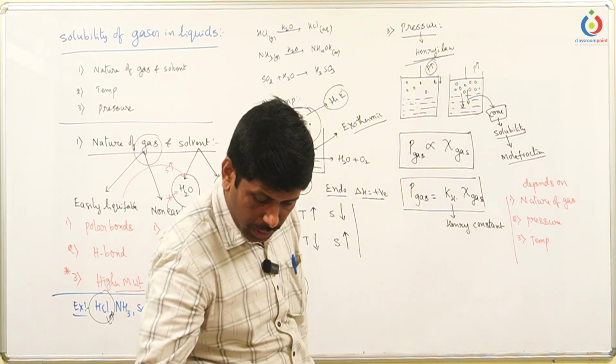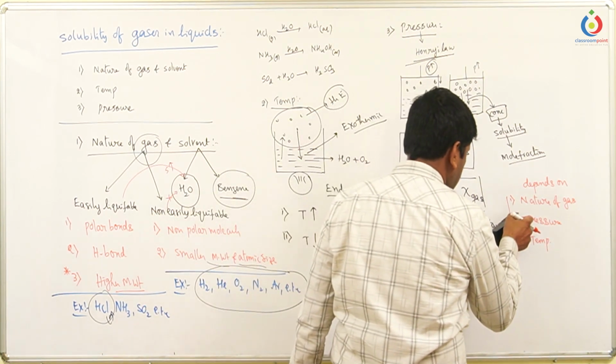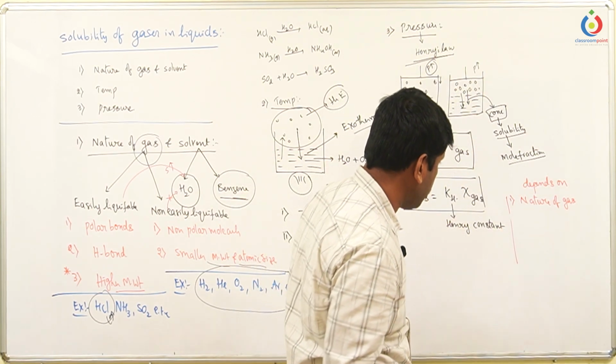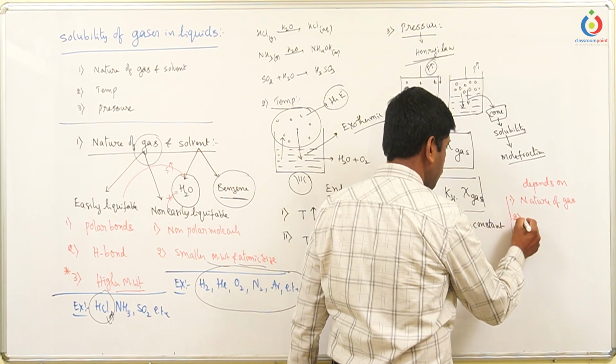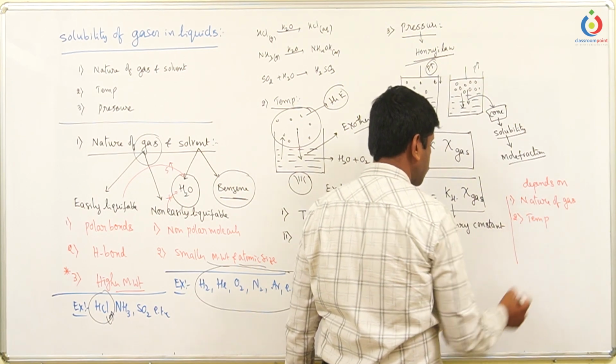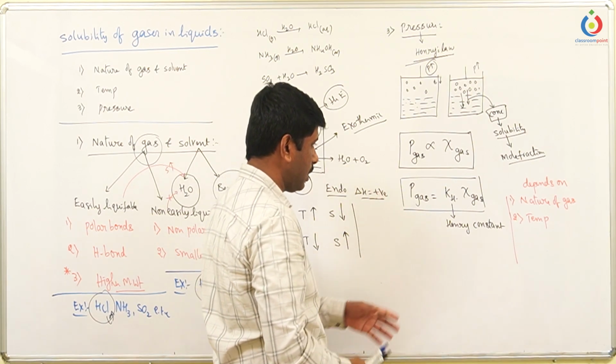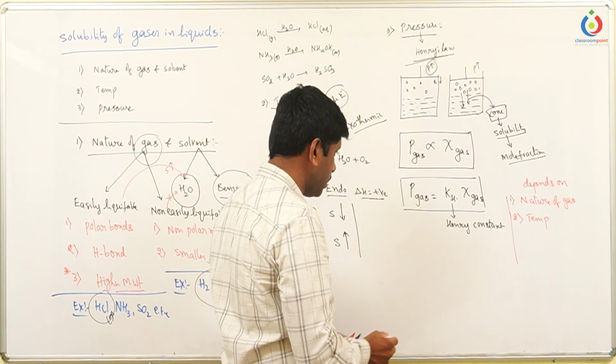Basically, we can take that it depends on the temperature more than the pressure, so here we can take the temperature. So how the temperature and nature of the gas affect Henry's constant, let us see here.